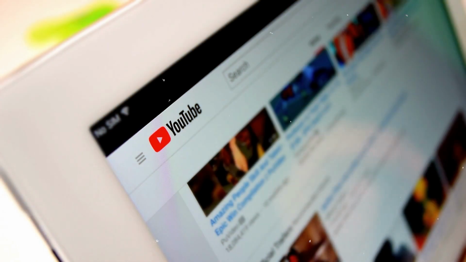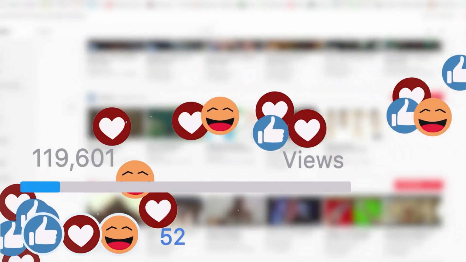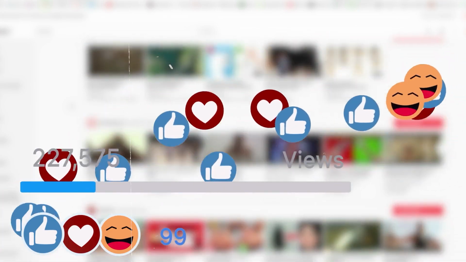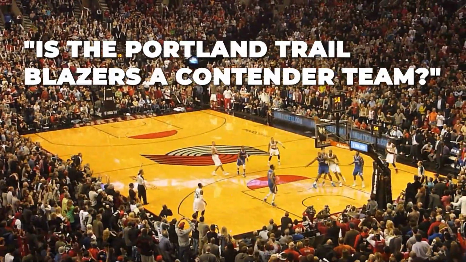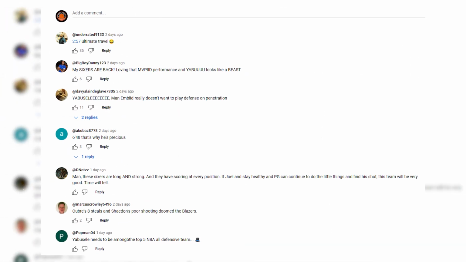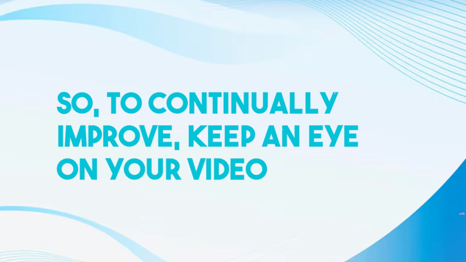Also, engagement is crucial on platforms like YouTube. The more viewers interact with your videos, liking, commenting, and sharing, the higher your videos will rank in search results. Encourage viewers to engage by asking questions, responding to comments, and creating a community around your content. For example, if you've made a video about a recent sports match, ask your viewers for their thoughts on the game. Create a conversation. This not only boosts engagement, but also helps build a loyal audience who will return to your channel regularly.